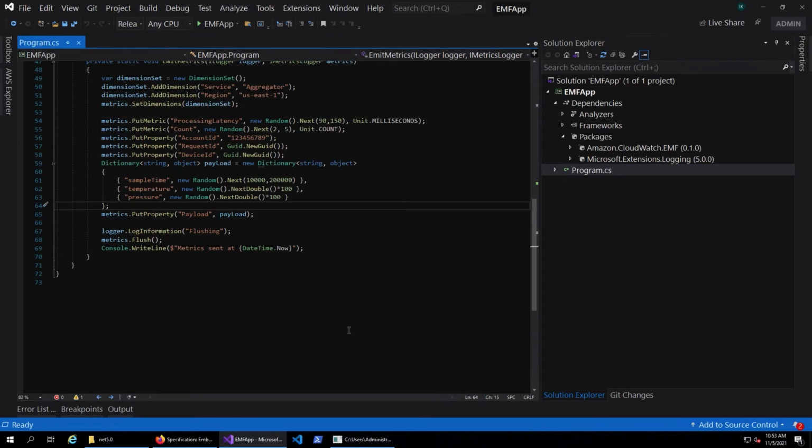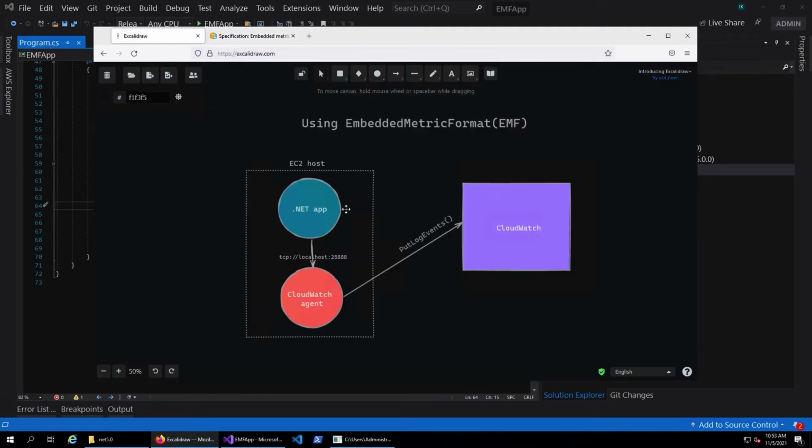If you look at it, the overall architecture looks like this. You have the .NET application, and you have the CloudWatch agent running outside of the .NET application on the EC2 host. The metrics are sent from the application using the EMF SDK to this endpoint locally, and the CloudWatch agent sends PutLogEvents API calls to CloudWatch. From there CloudWatch picks it up, because it sees that the metrics are in EMF format and there is this HTTP header, so it knows that those are log events that have metrics inside, and it extracts those metrics and puts them in CloudWatch.